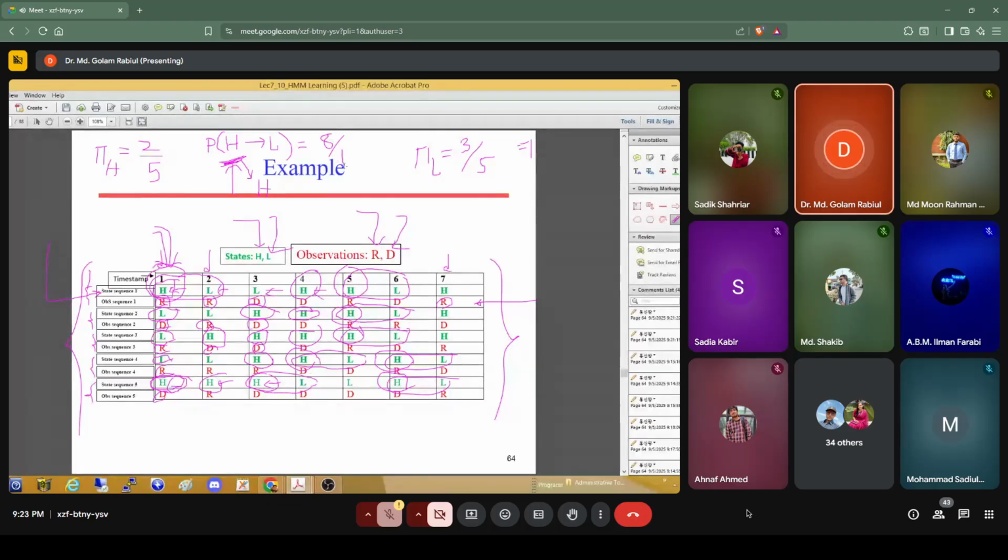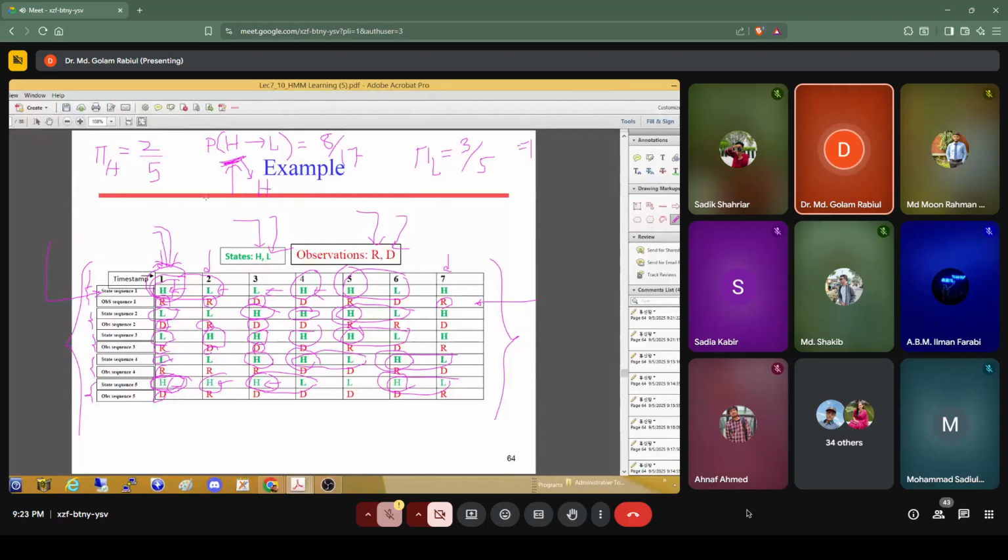So out of total 17, 8 will start a transition, 8 times we got transitions from H to L. So that's why the probability of transition from H to L is 8 by 17.